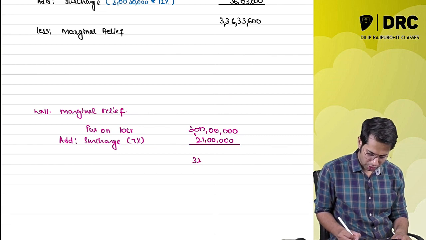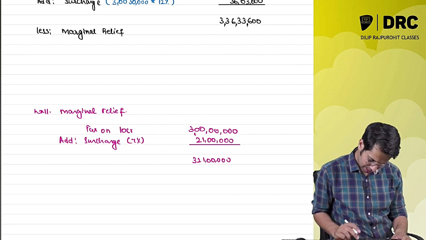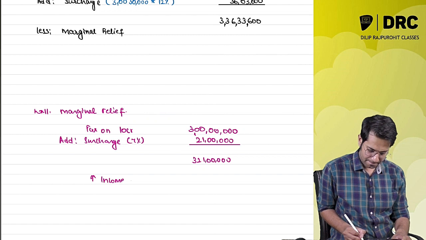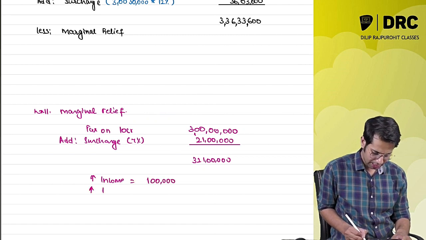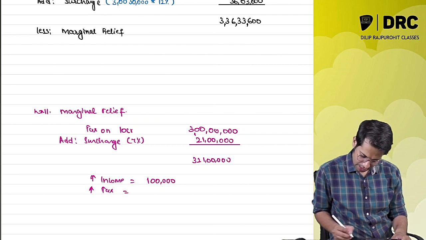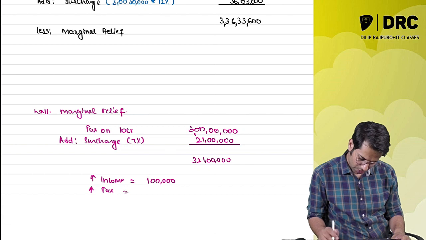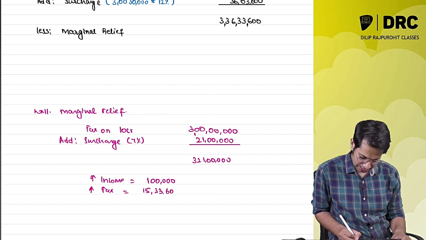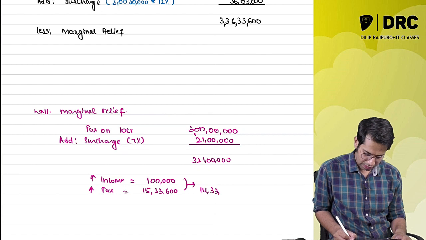So the total comes to 3 crore 21 lakhs. Now the increase in income is by 1 lakh, and the increase in tax is 15 lakhs 33,600. Difference 14 lakh 33,600.